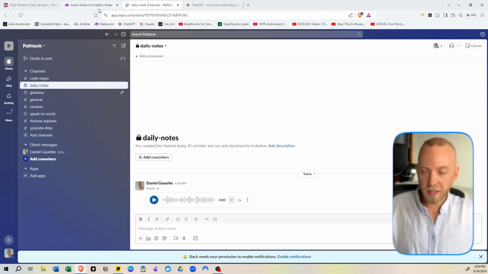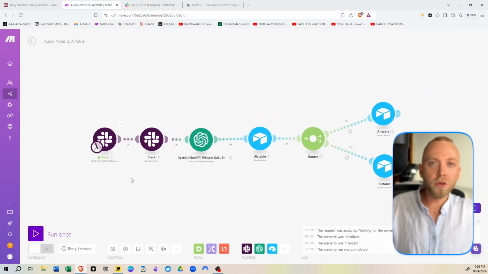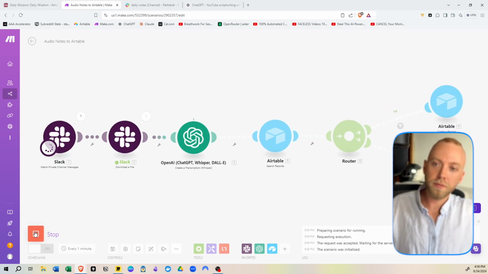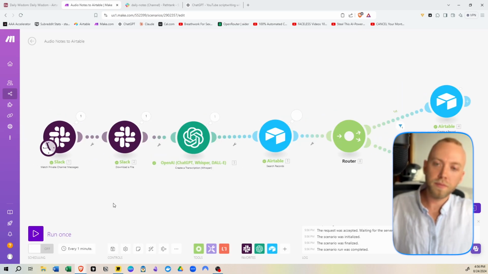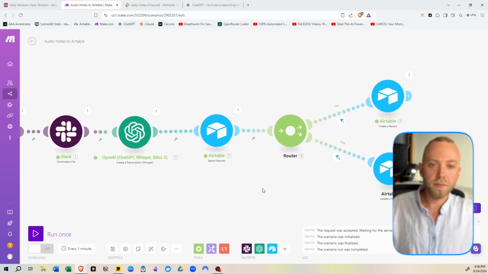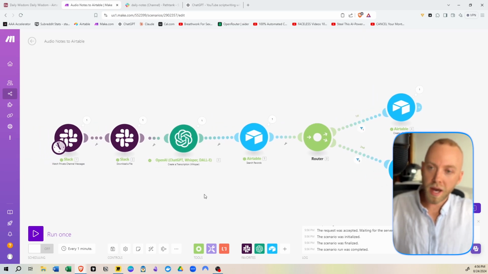So now we go back into Make.com. What we'll do now is run this automation, and I'll describe exactly how it works. So that was quick. How did it do it?